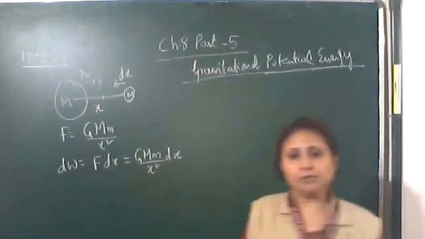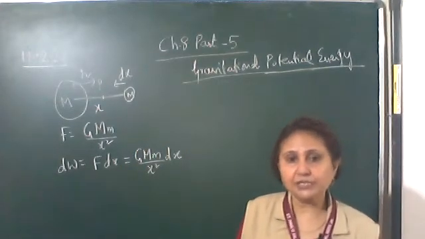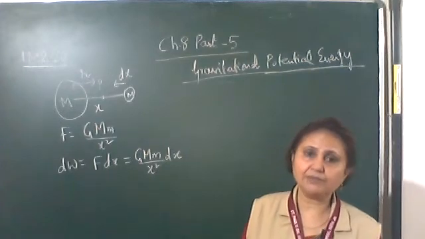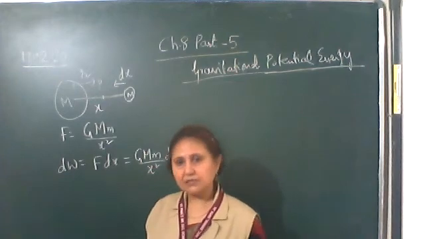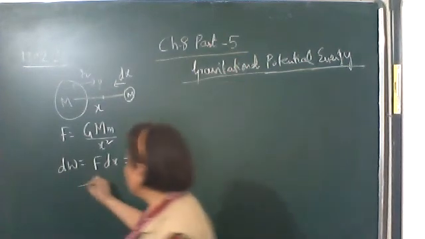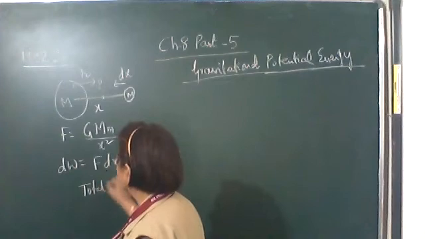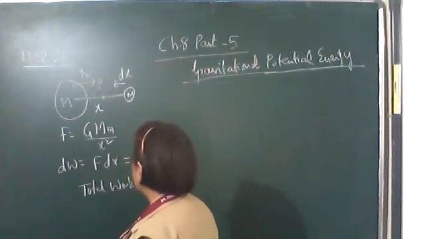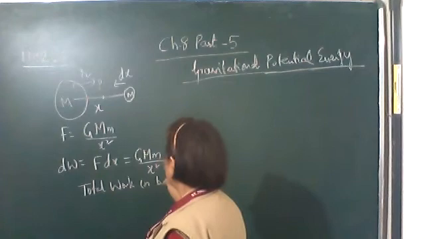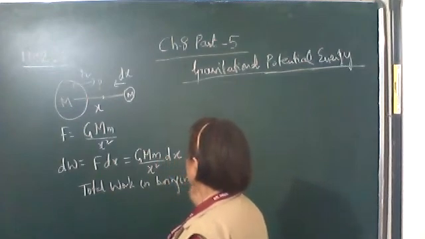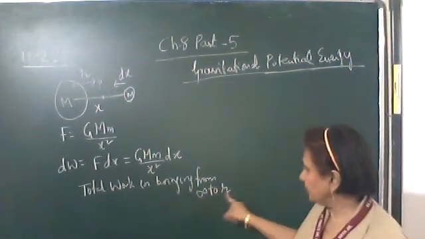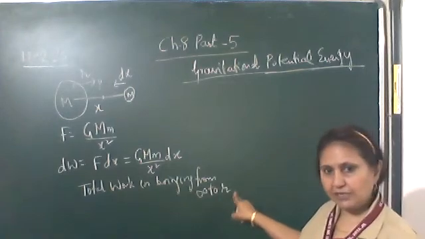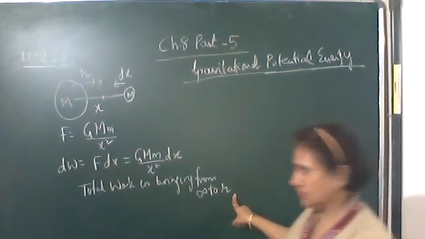Now the total amount of work done, according to the definition, in bringing the mass from infinity to a point P which is at r distance, that is infinity to r. So the total work done in bringing from infinity to r, from infinity to a point in the gravitational field, let that point be P which is at r distance.